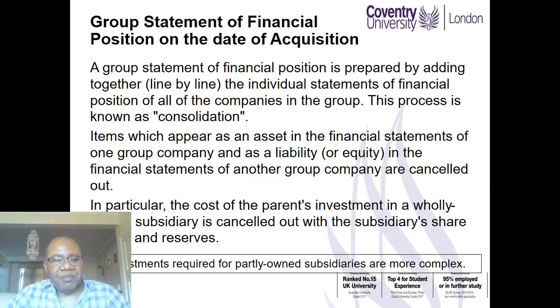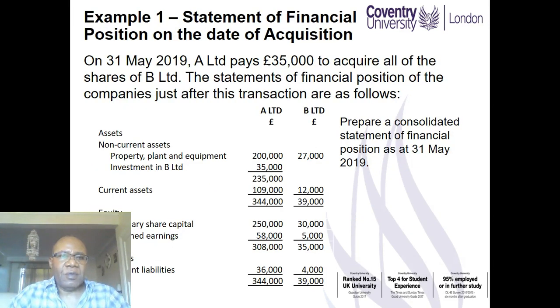But most especially, the parent may have paid something to acquire the shares in the subsidiary, and that payment is shown in the parent's books as investment in subsidiary. The cost of investment will not be added together. Instead, it is cancelled out with the subsidiary's share capital and reserves at the date of acquisition. Adjustments for partly owned subsidiaries are a little more detailed. We'll consider that later. Here is an example of how it works.